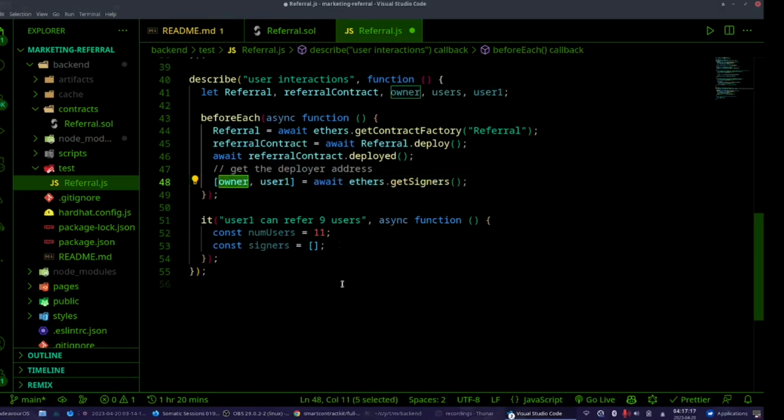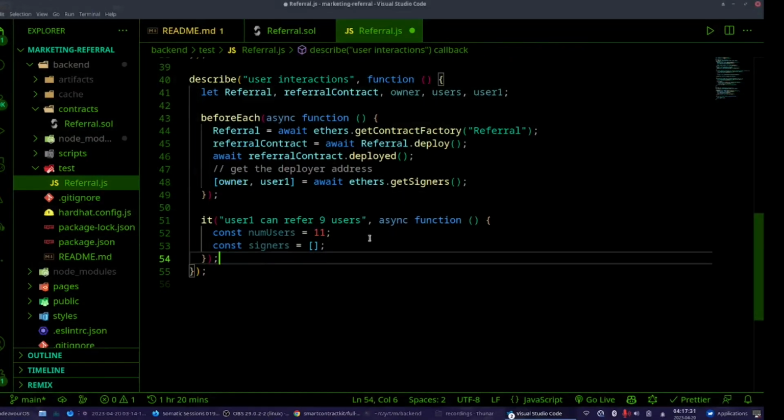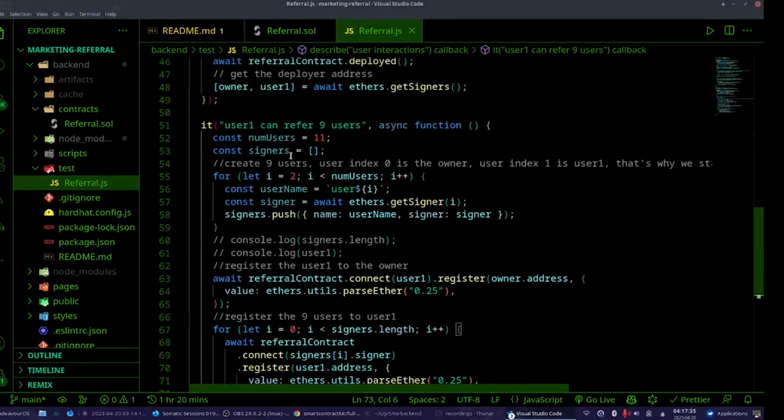So 9 plus 2 is 11, and this is how I did it. You know, I might be extremely wrong. This might be a very bad way of doing things, but it worked for me, and I'm going to show you how it worked. So here, create 9 users.